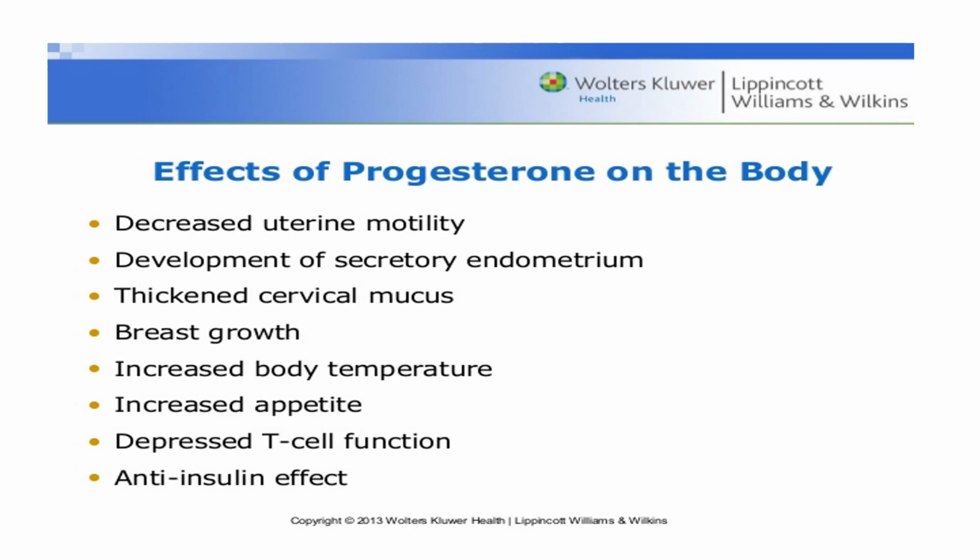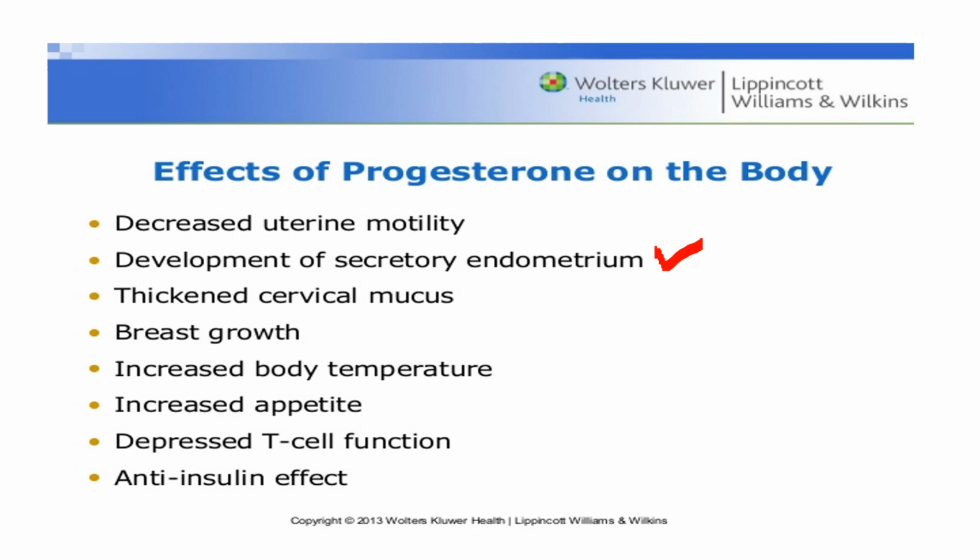So uterine motility will be decreased with the help of progesterone, and it will also reduce the excitability. By reducing the membrane potential, it actually reduces the excitability, and it also reduces the number of estrogen receptors. It also helps in the development of the secretory endometrium.